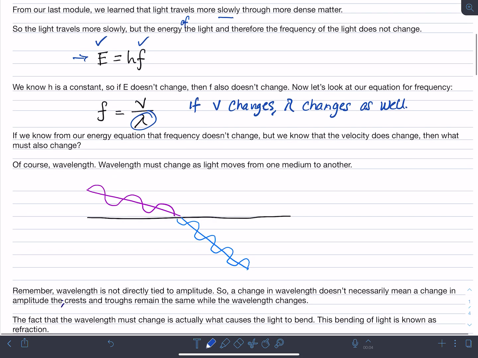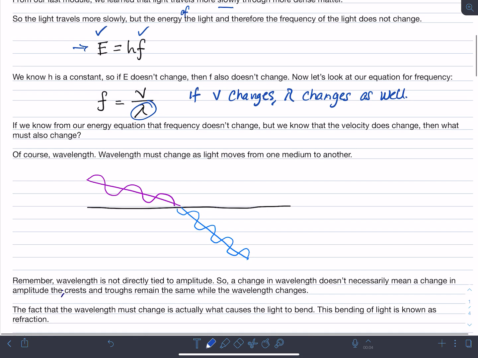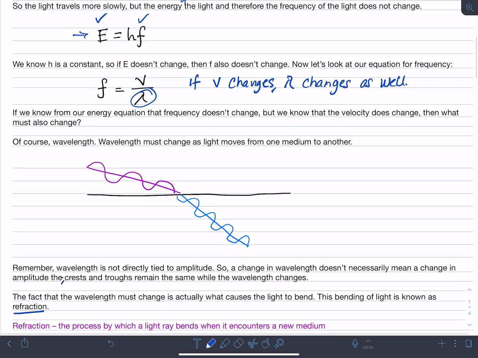So the fact that the wavelength must change is what causes the light to bend. This bending of light is what we know as refraction. The definition of refraction: the process by which a light ray bends when it encounters a new medium.